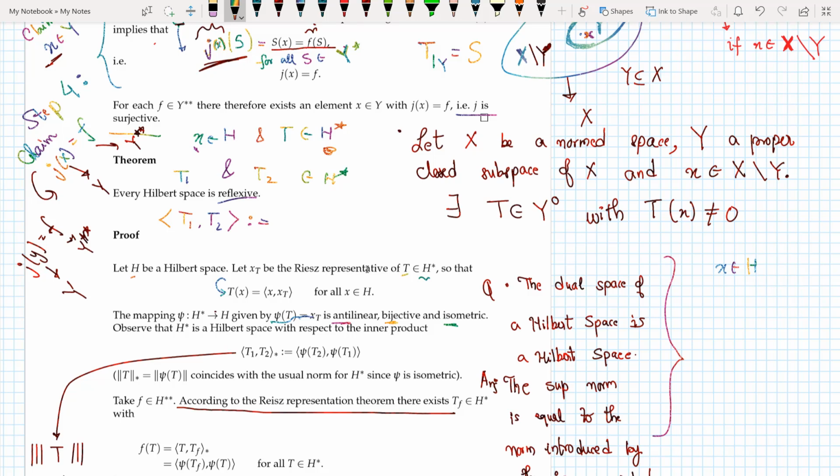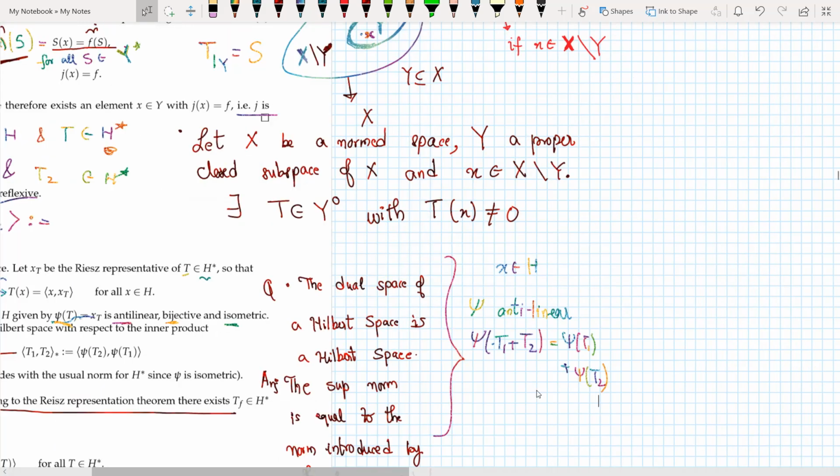So if you remember, this mapping psi is antilinear. What I mean by antilinear is that suppose psi is my antilinear operator, then essentially it says that psi of T1 plus T2 equals psi T1 plus psi T2.